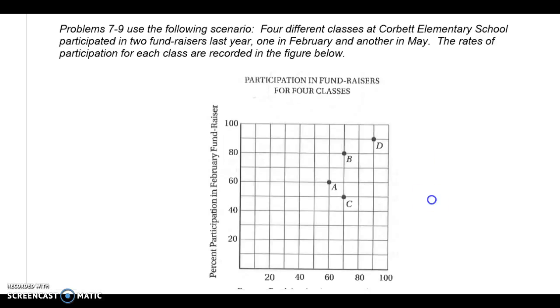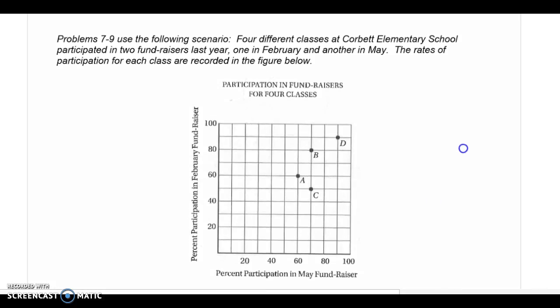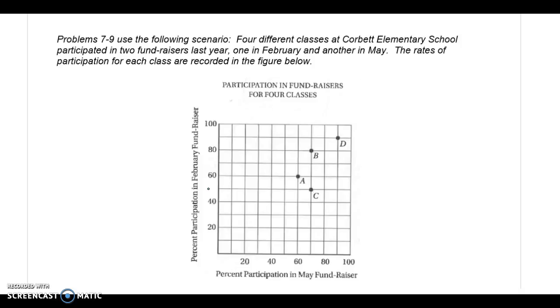In our next problem, we're looking at a scatter plot. It says four different classes at Corbett Elementary School participated in two fundraisers last year, one in February and one in May, and the rates of participation for each class are recorded below. This is an unusual graph because we're comparing percentages on the same graph. Normally we have an input on the horizontal and then an output, but participation in May was not necessarily an indicator of participation in February, so it's just comparing the two quantities.